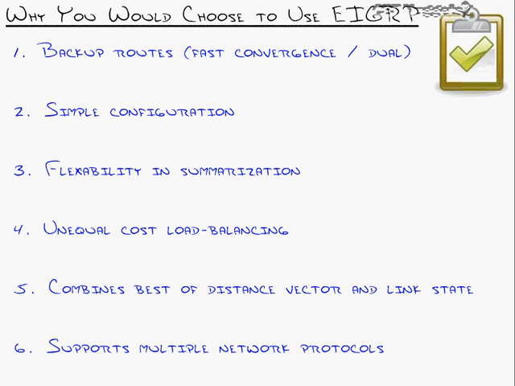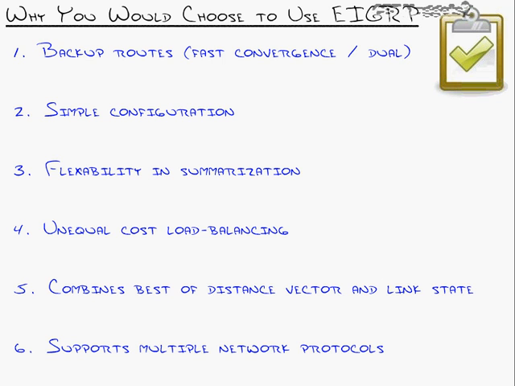flexibility in summarization. With OSPF, now think back, what was the only place we could summarize in OSPF? At the ABR, at the area border router, between areas. Well, in EIGRP, there is no concept of areas because you can summarize whenever and wherever you want. I'll actually do that in this video. As we get into the configuration, I'll show you this is how we go under an interface and just throw in a summary route wherever we want it. And technically, I guess you could say, create an area boundary.